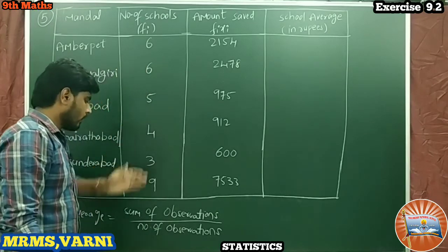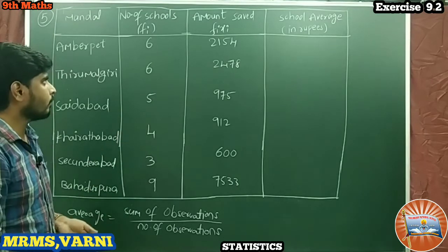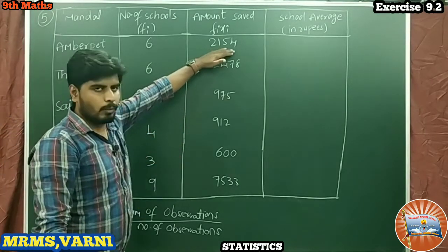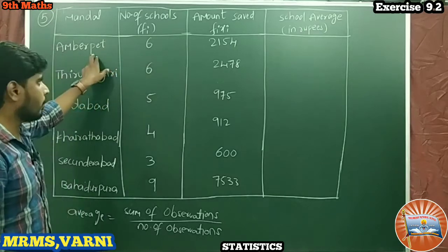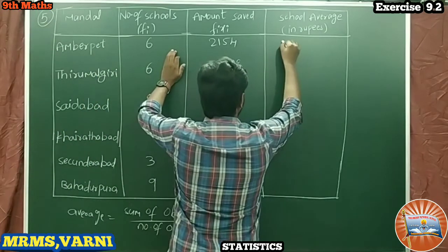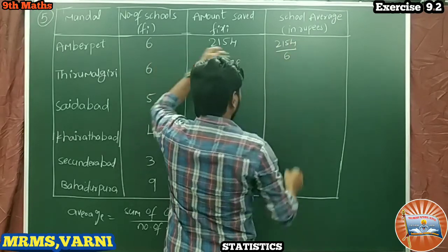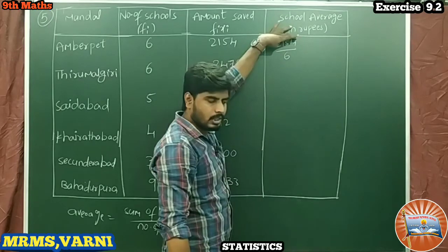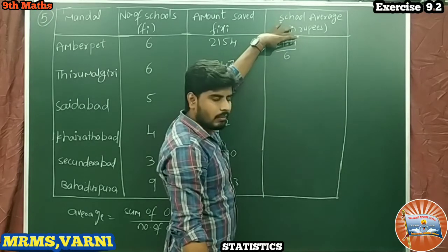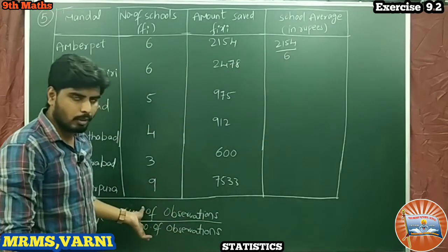So first the individual mandal wise average for Ambarpet: 2154 by 6. This is the sum of observations, the saved amount, divided by the number of schools, the number of observations. This is the general formula I am applying.